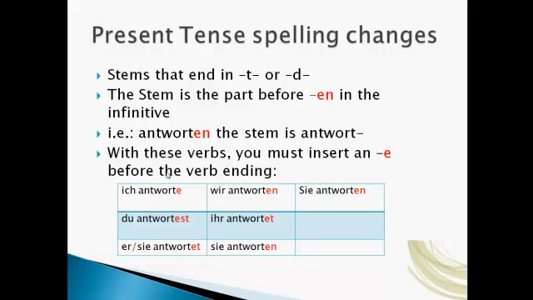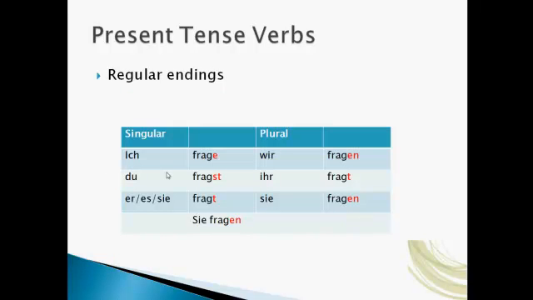So German verbs end, and nearly all of them with few exceptions, the ending is en. So when you make the changes, you take off the en and add the changes. So if I go back a slide, like fragen, the verb is fragen with en. So I take off the en and I add the correct endings depending on the pronoun. So for ich, you just add e, frage.